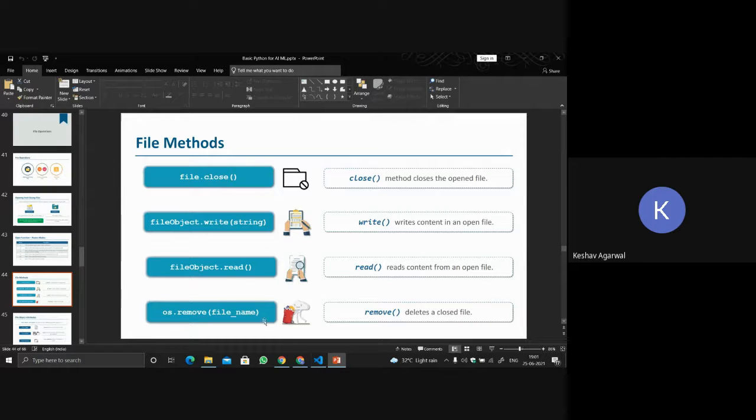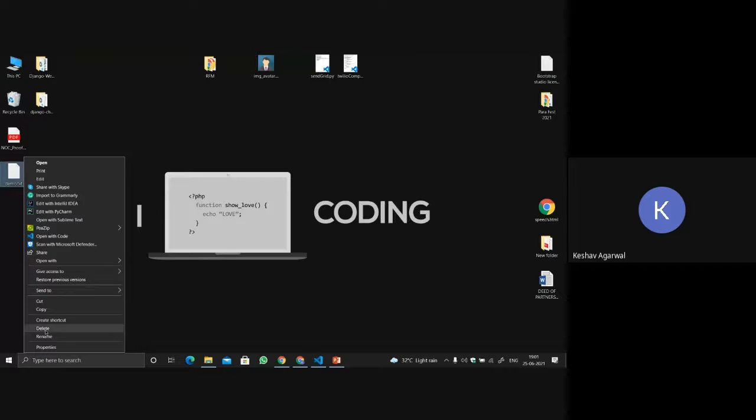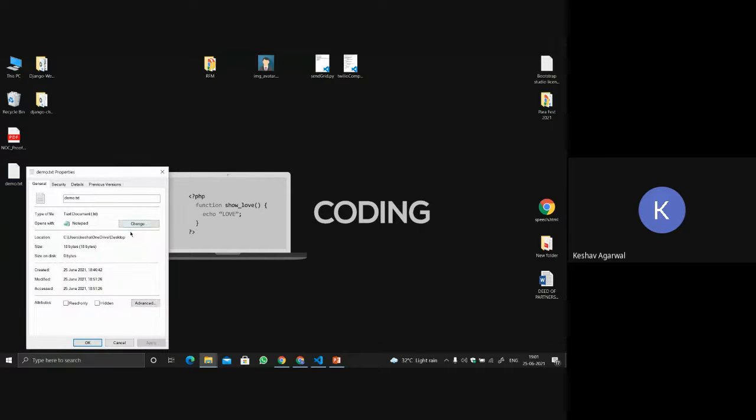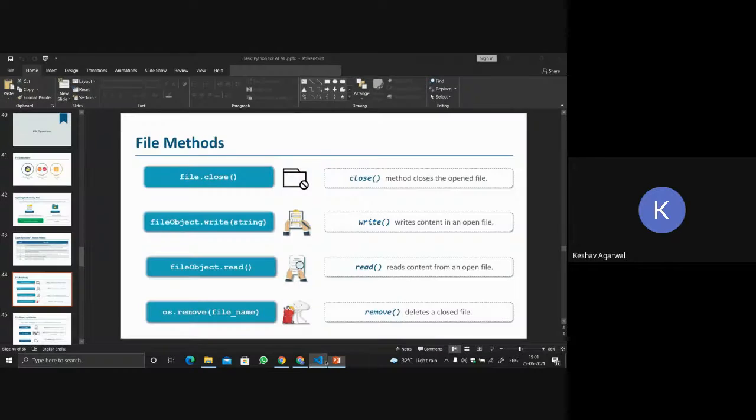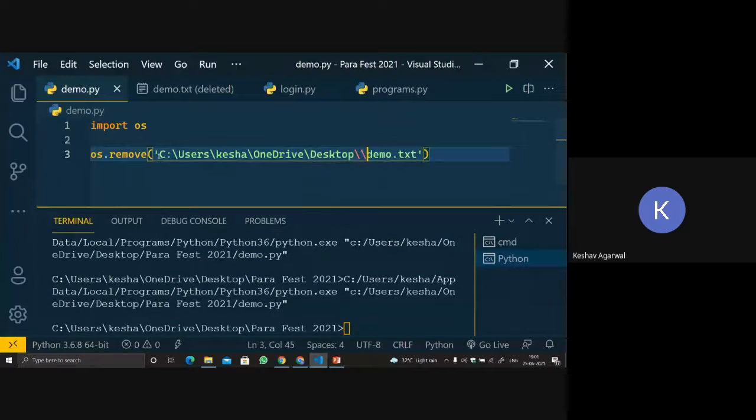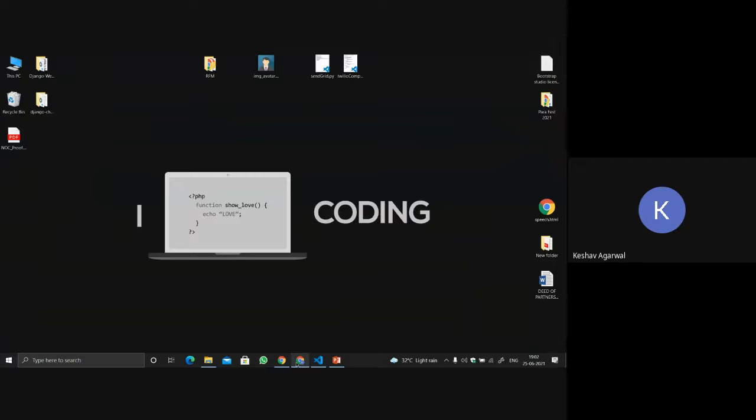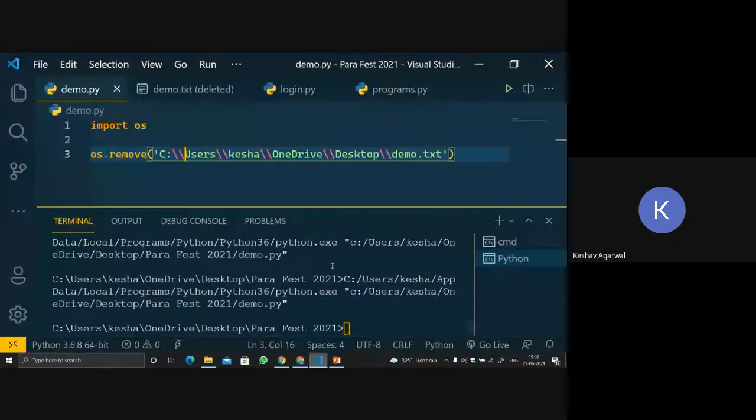It can not only be a file name, it can also be the location of the file. Let's say I have already made a file over here on the desktop. Let's use properties to get the location of the file. Then I will copy the same thing over here, with double backslashes in the path, and run the code again. It's deleted from my desktop also. So it can take the file name, and it can also take the path to that particular file.